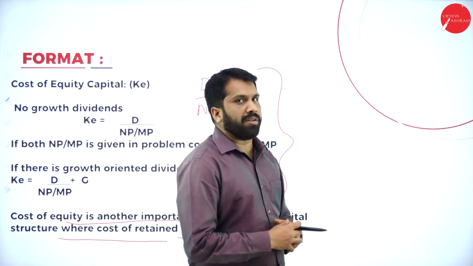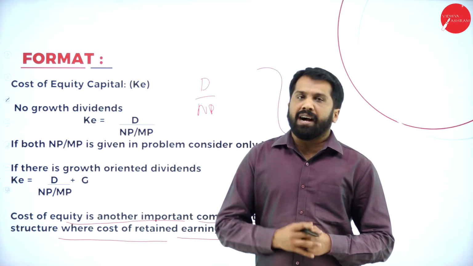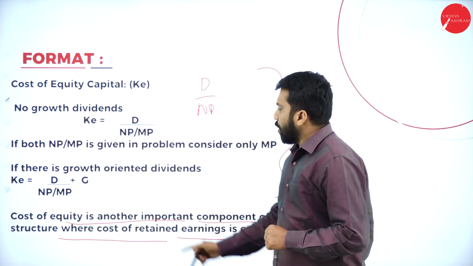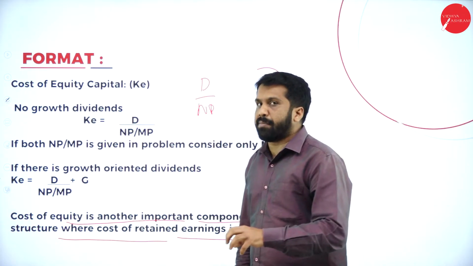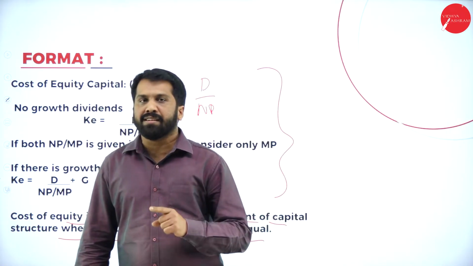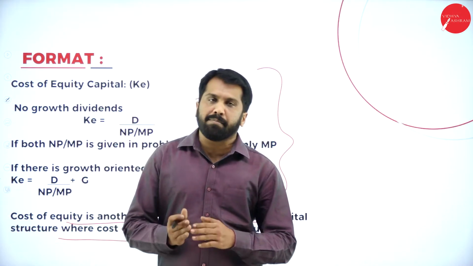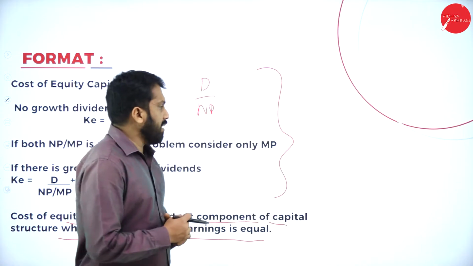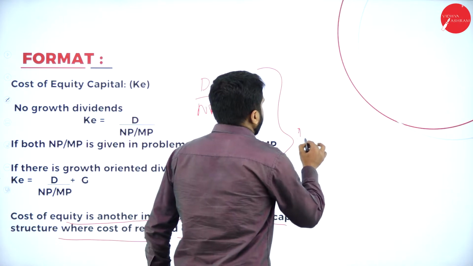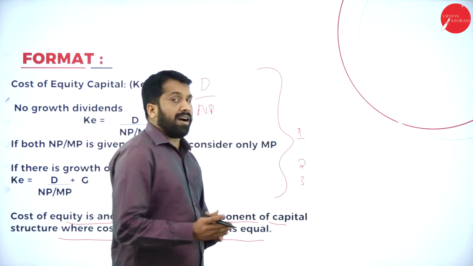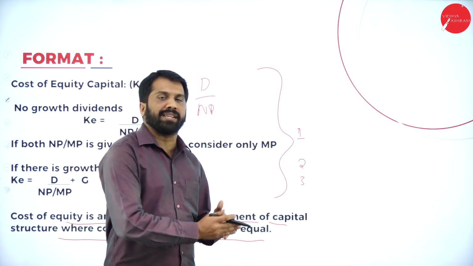In the first session I already explained what retained earning means, but again I'll explain. Retained earning is nothing but, first there are year 1, year 2, year 3, the last 3 years: 2020, 2019 and 2018.